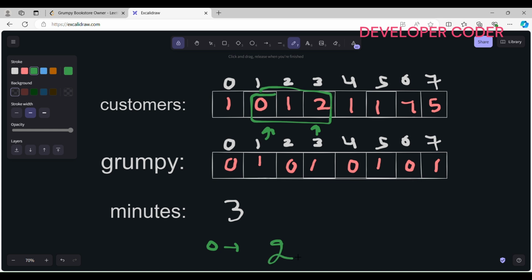Now see, I have to include this and I have to exclude this. So here the number of unsatisfied customers is 0 only, so I don't need to change anything. Now I move further. Now I am checking in this window, so here I am excluding this and including this, right?